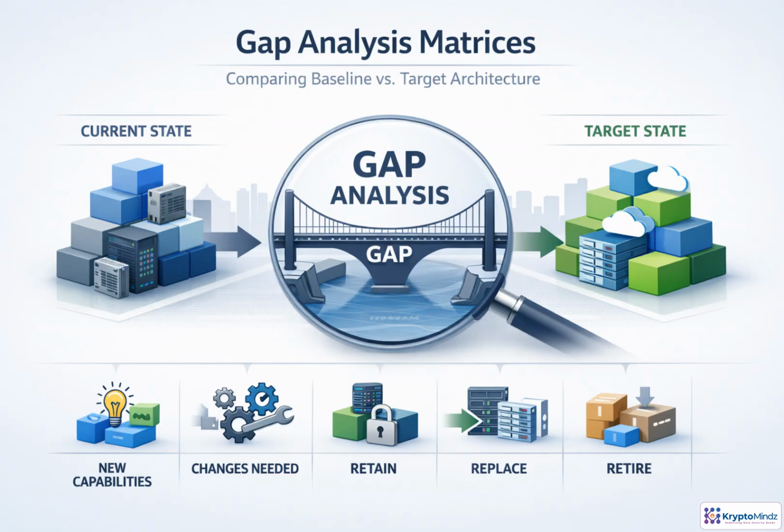Gap analysis is where the architecture vision becomes actionable. We compare the current baseline with the target architecture and ask, what is missing, what must change, and what should no longer exist? The matrix makes those decisions explicit across each architecture area. It can reveal missing capabilities, duplicate systems, obsolete technologies, or new building blocks required for the future state. Just as importantly, it records impact and recommended action, so priorities are not based on opinion alone. The result feeds directly into roadmaps, work packages, migration plans, and stakeholder justification.